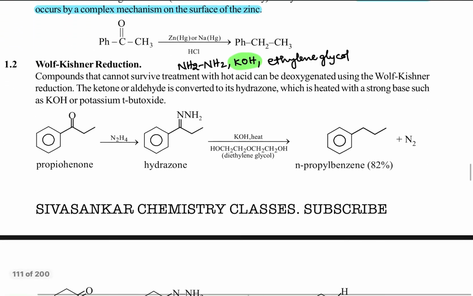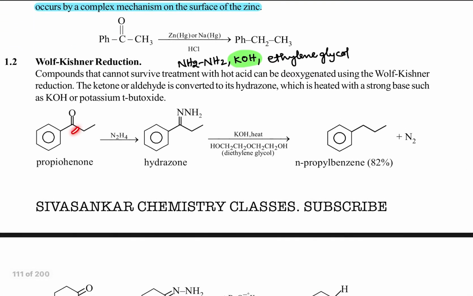In Wolff-Kishner reduction, the carbonyl group is also converted into an alkane, a methylene group CH2, but in the middle a hydrazone will form. First, hydrazine reacts with the keto group or aldehyde group, and hydrazone is obtained. When that hydrazone reacts with a base, alcoholic KOH or a strong base like potassium tertiary butoxide, we get alkyl benzenes.